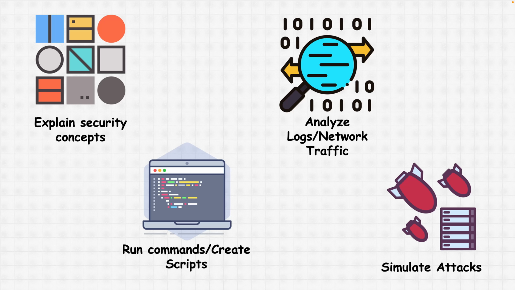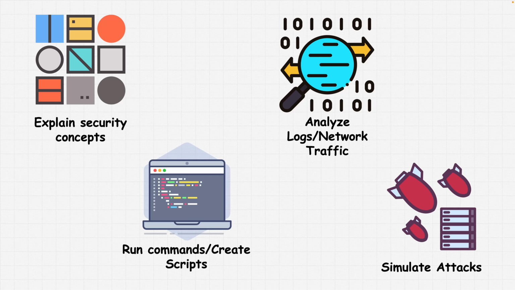Now, also, prompting in cybersecurity is useful to analyze logs or network traffic, for example. Let's say you have a huge log file and you don't want to go through it on your own. You can simply write a prompt to ChatGPT to analyze the entire log file and extract the useful information that you're looking for. However, once again, make sure you double check everything because you should never fully rely on ChatGPT or any AI